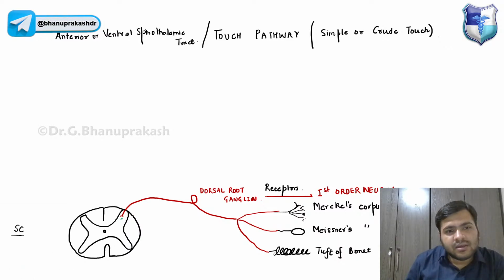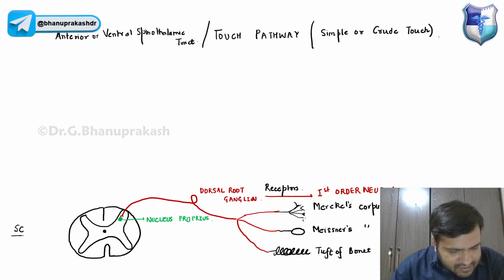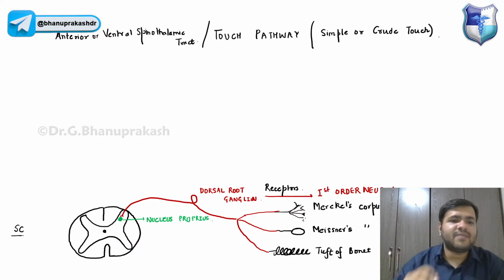Yes, that is called the nucleus proprius, for this touch. And from this nucleus proprius, the second order neuron will start.